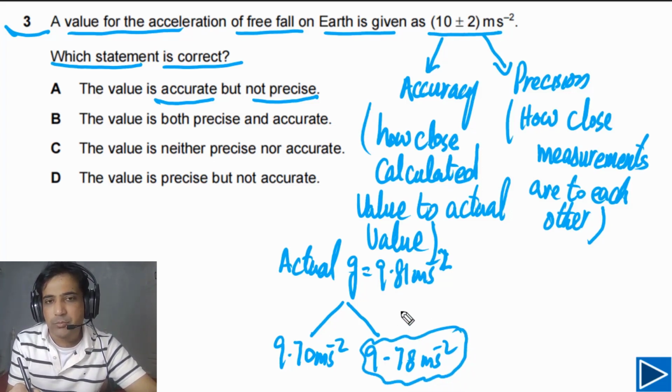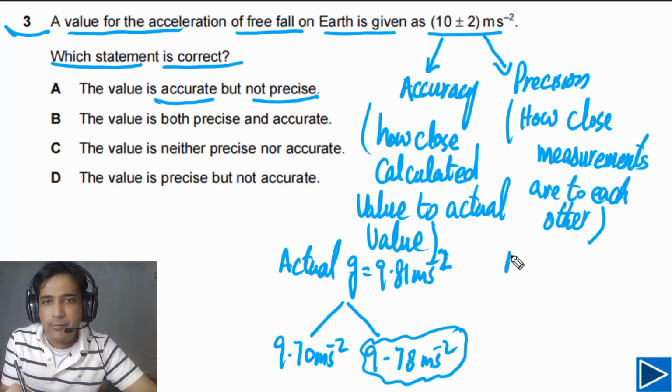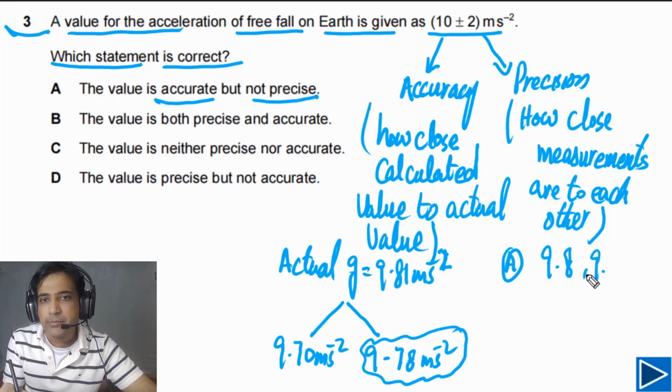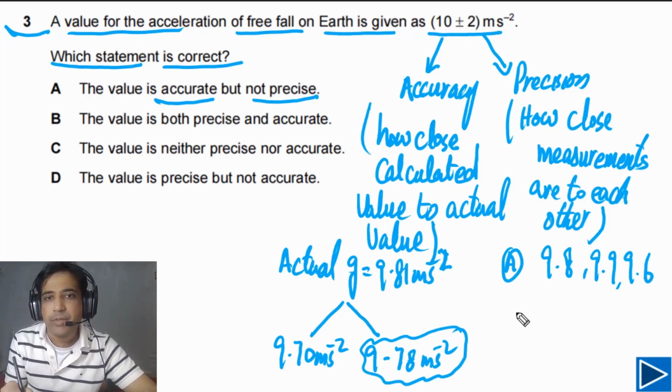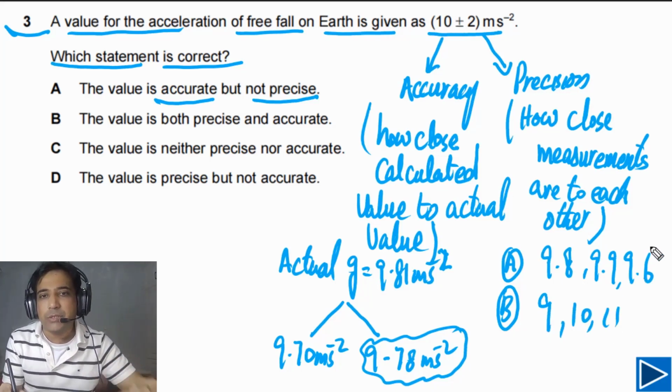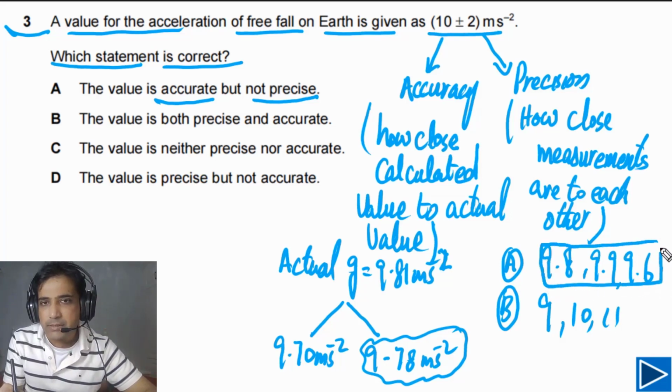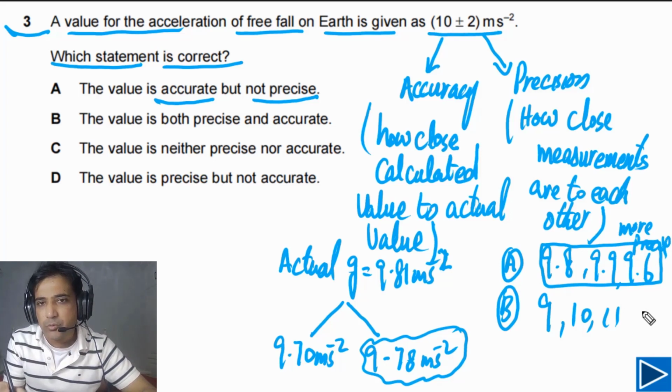But if you look at precision, let's say we have one set of data: we got 9.8, 9.9, and 9.6. And we have another set of data where we got values 9, 10, and 11. In this case, the first set of data is more precise because these measurements are close to each other. The second data is less precise because the readings are not too close to each other.